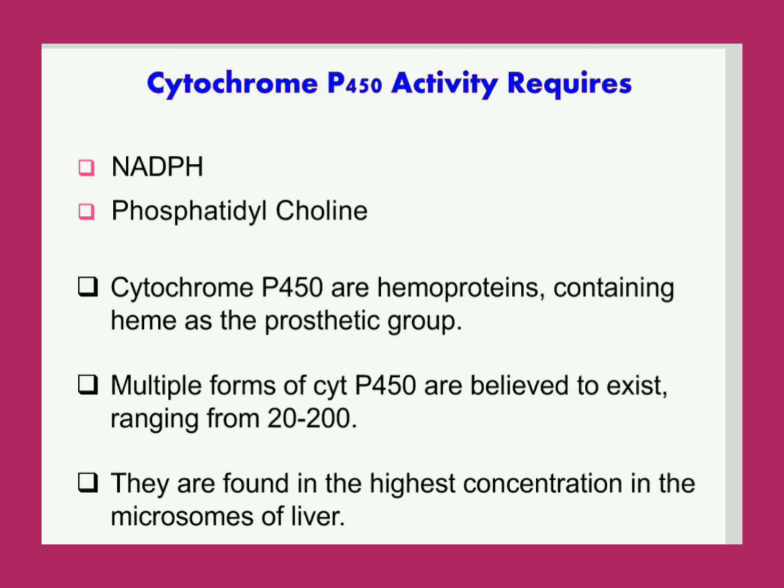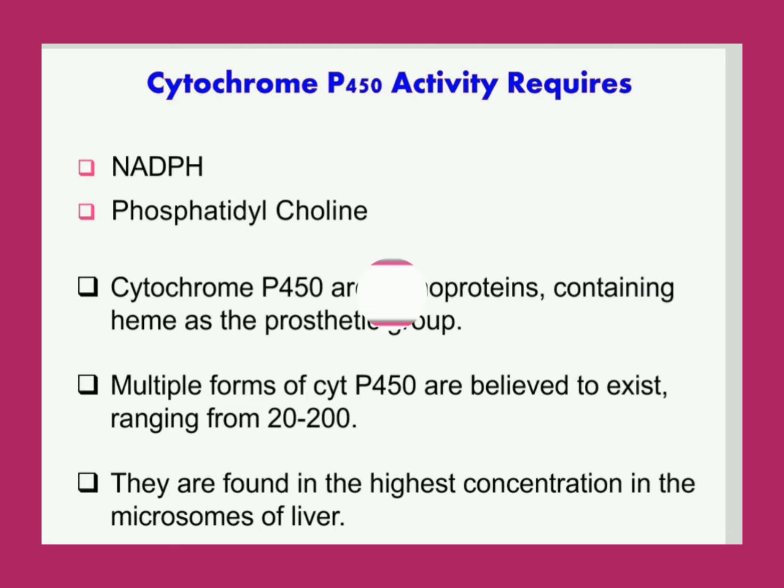Cytochrome P450 is found in highest concentration in the microsomes of the liver. This enzyme also requires phosphatidylcholine for its action. In cytochrome P450, 450 indicates that it has maximum absorption at 450 nanometers when exposed to carbon monoxide.